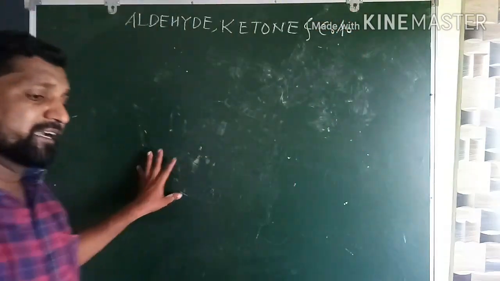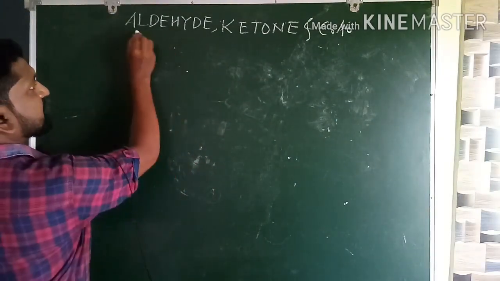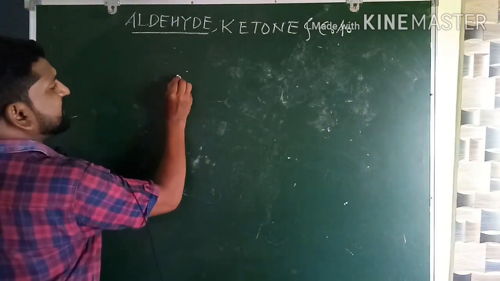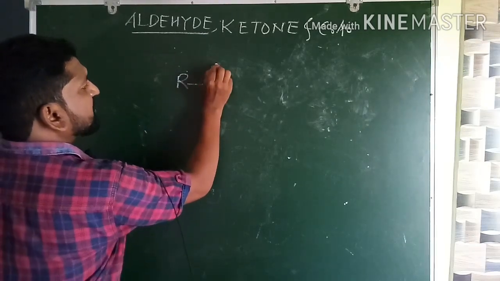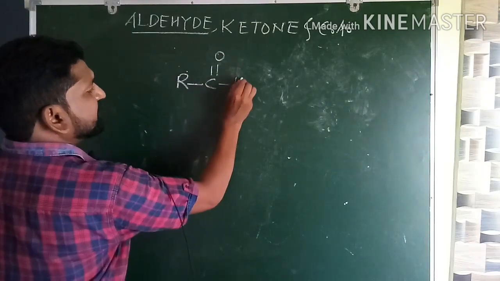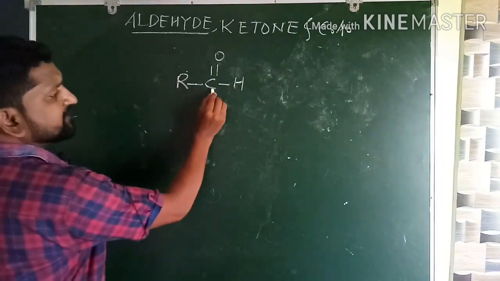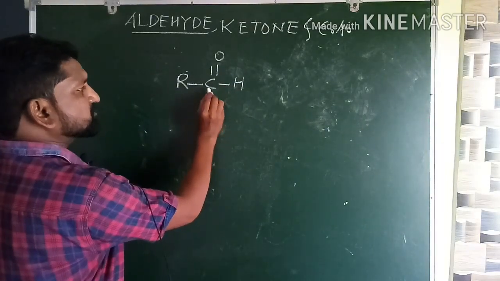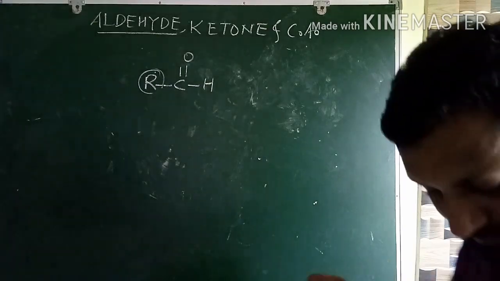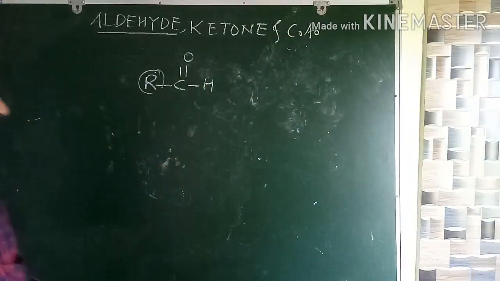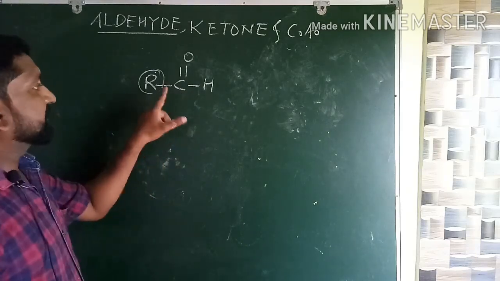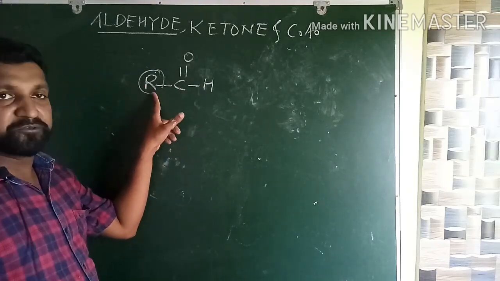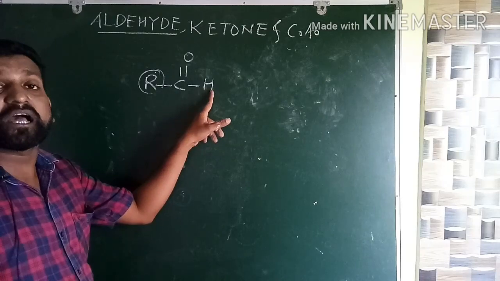Everybody see here, I am starting right from aldehyde. In the aldehyde functional group, the structure is like this. In aldehyde, this carbon atom must be attached to one alkyl group and one hydrogen atom.